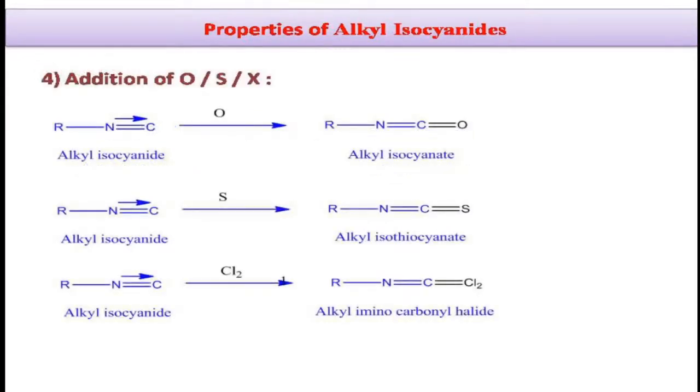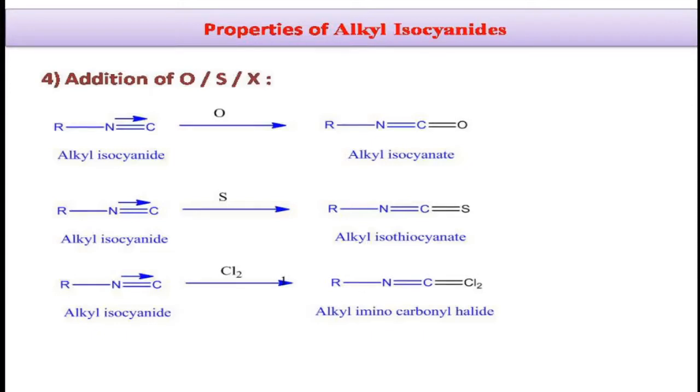Coming to the fourth property, because of the presence of an unshared electron pair on the carbon atom, our alkyl isocyanides are very reactive. Here you can see this isocyanide, that is the NC group, having a triple bond with one bond a coordinate covalent bond.